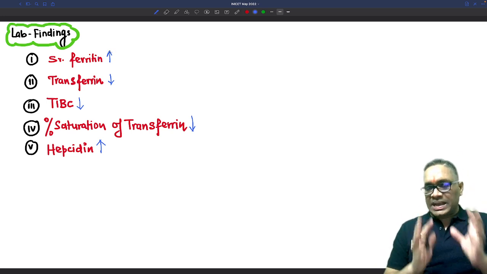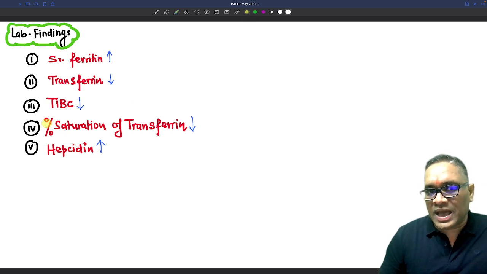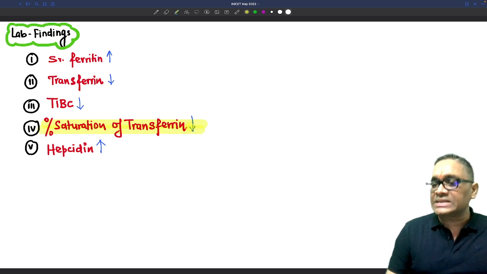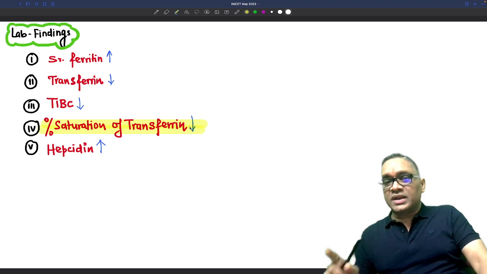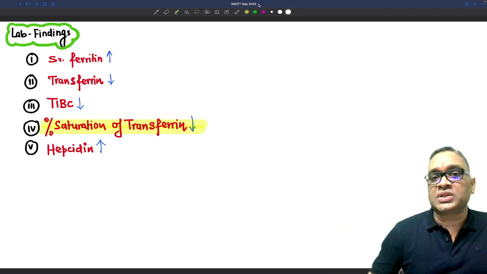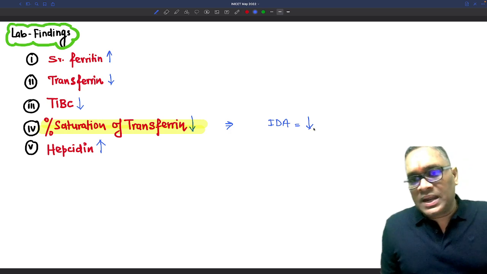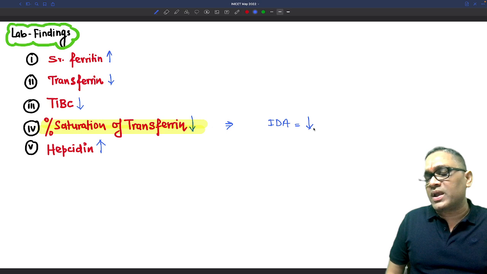Please remember this lab finding, and specifically I would like to emphasize, please see the Harrison table. You will find that percentage saturation of transferrin is decreased in anemia of chronic disease. It is not increased, and it is also decreased in iron deficiency anemia. Please remember, this will be the same for iron deficiency anemia, it will also be decreased. The only difference is that there will be more decrease in percentage saturation of transferrin in case of iron deficiency anemia.